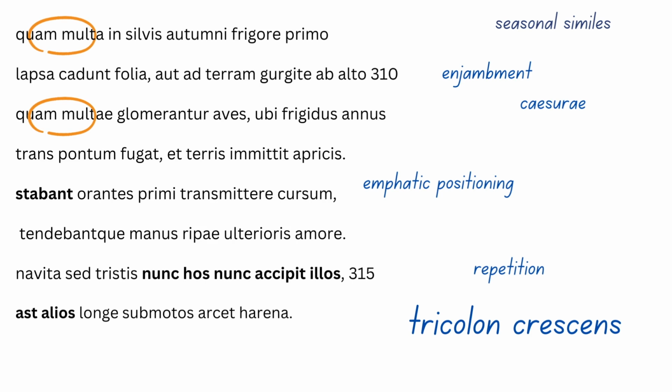We have the repetition in the end, nunc hos, nunc accipit illos, now some, now others, ast alios, and others still. So we have a tricolon crescens, we have hos these, illos those, and alios others, and it's determining the souls of the dead almost at random. So there's plenty of vocabulary you know across these passages, and there's plenty of imagery that you could pick out.